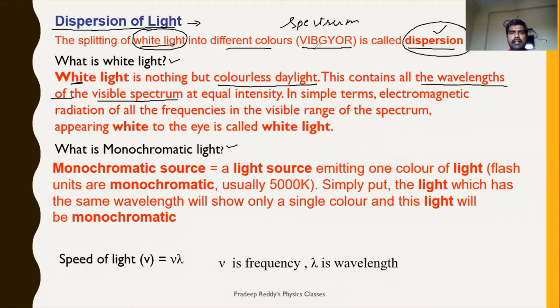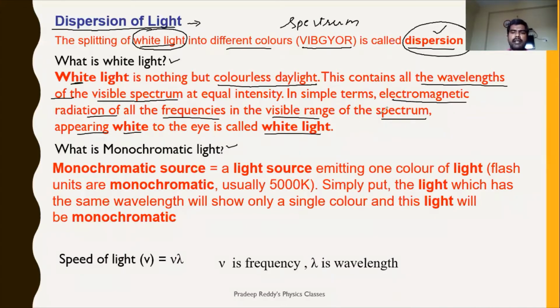A mixture of all colors is nothing but white light. And this visible spectrum consists of all these colors which have different wavelengths. So white light is the mixture of all wavelengths of the whole visible spectrum. In simple terms, electromagnetic radiation of all frequencies in the visible range of the spectrum appears white to the eye. This is called white light.